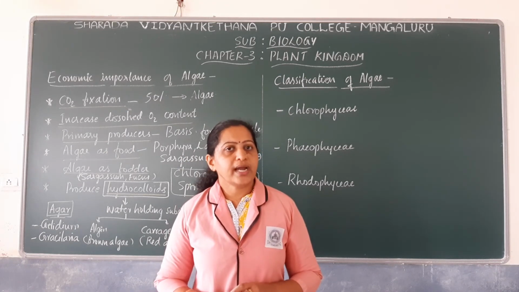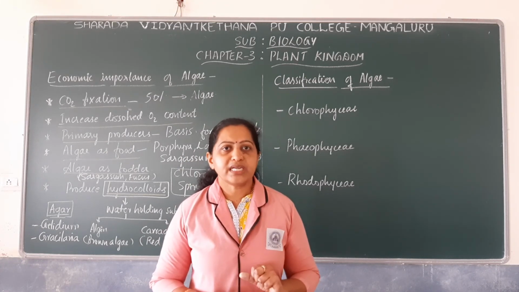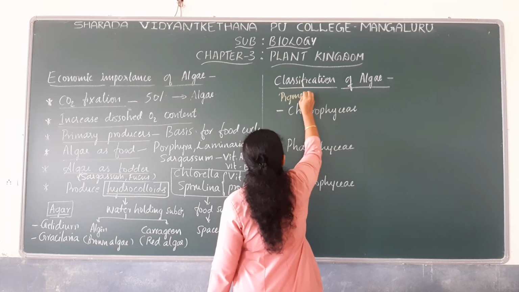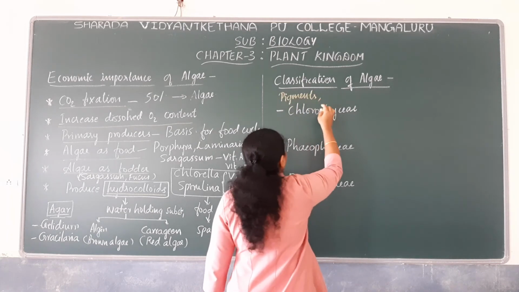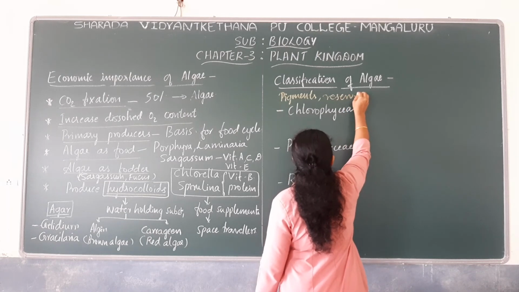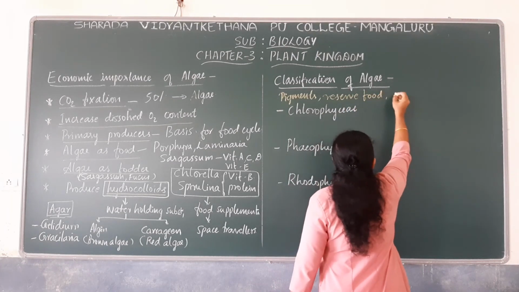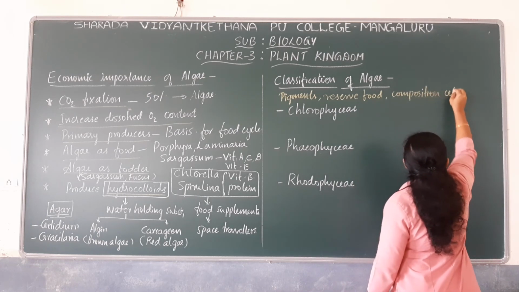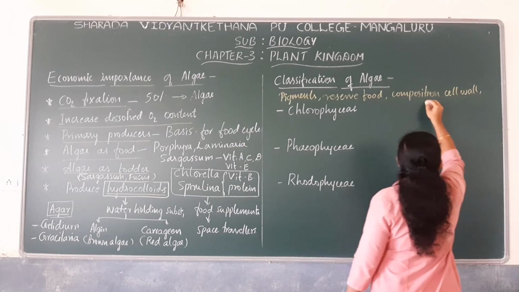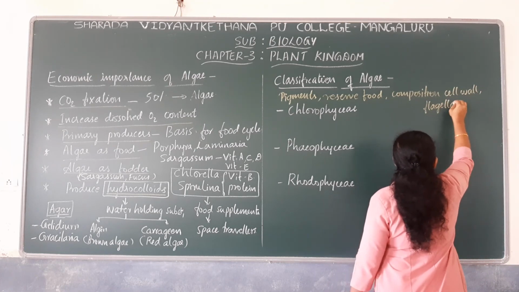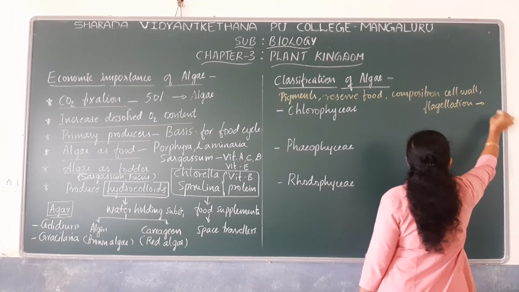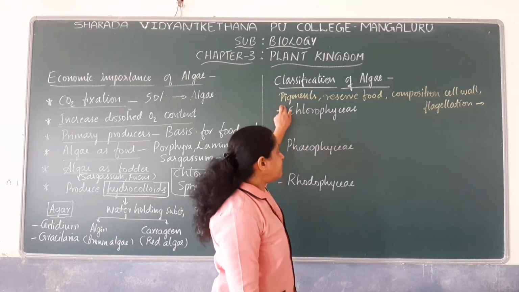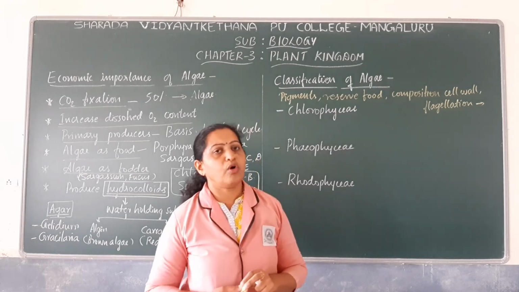Algae are mainly classified based on the type of pigments present in them, the type of reserve food present in them, the composition of the cell wall, and flagellation.